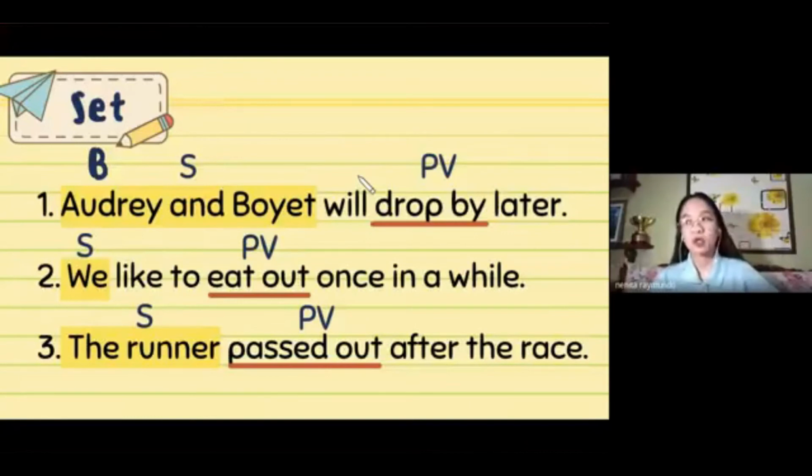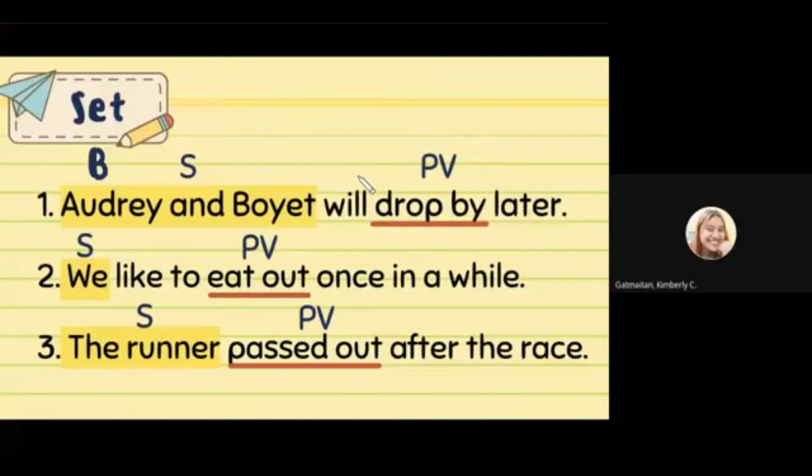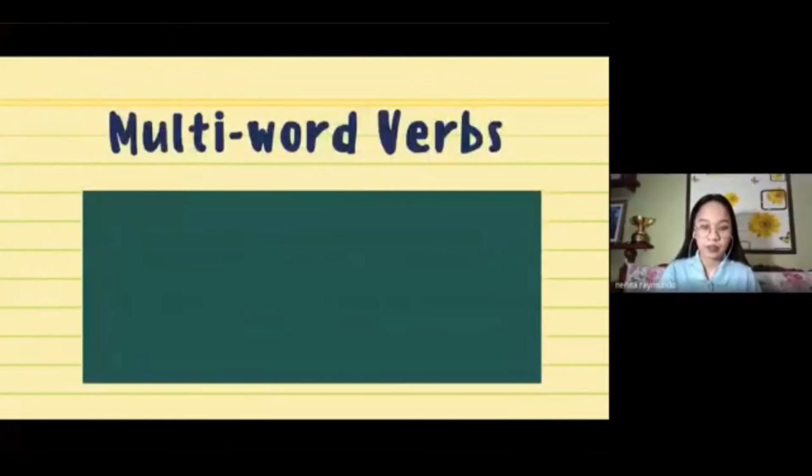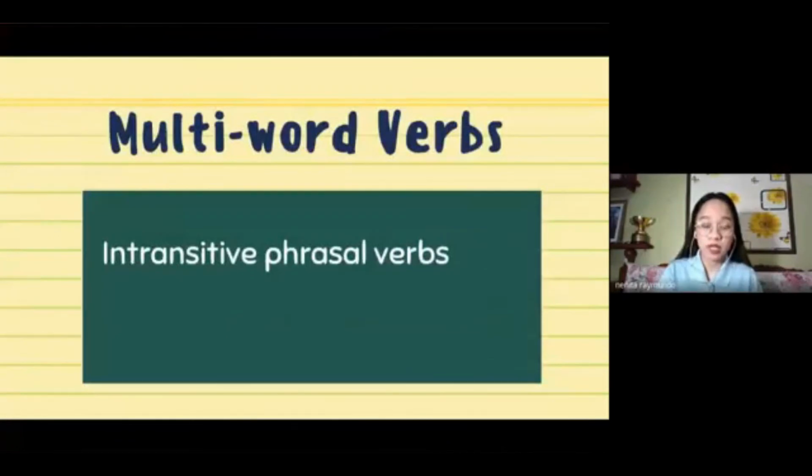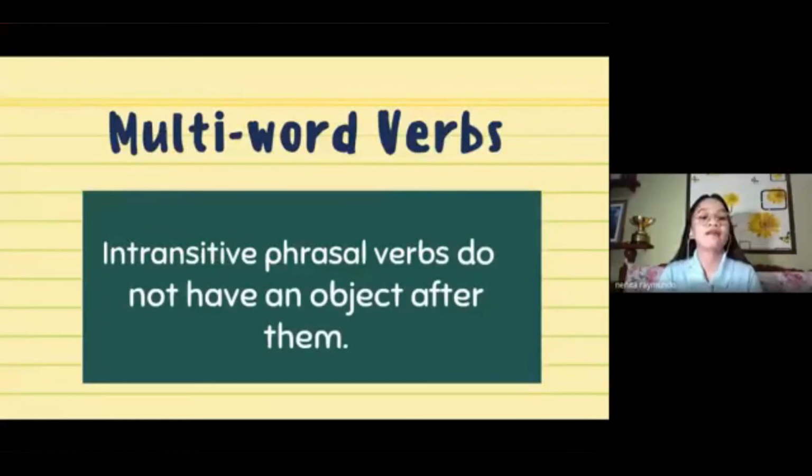And just like what we discussed in our previous discussions, we said that a verb may also not take an object. Now, what do we call these kinds of verbs? Kim, do you still remember what these verbs are called? The verbs that do not take or require an object are called intransitive verbs. Okay, very good. So for multi-word verbs, they can also be considered intransitive if they do not have an object after them.